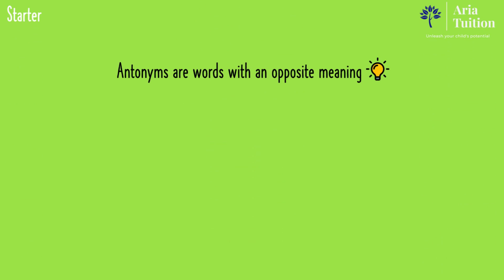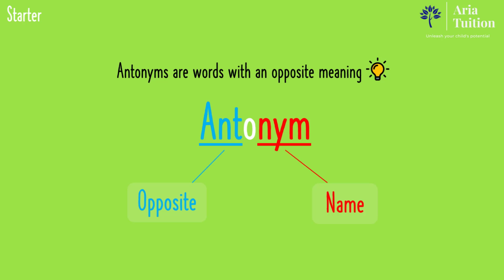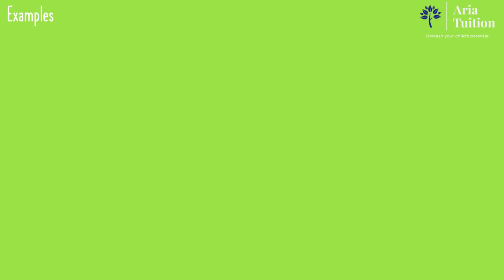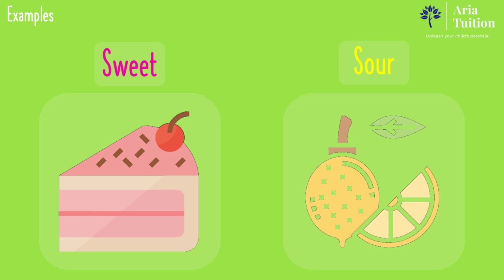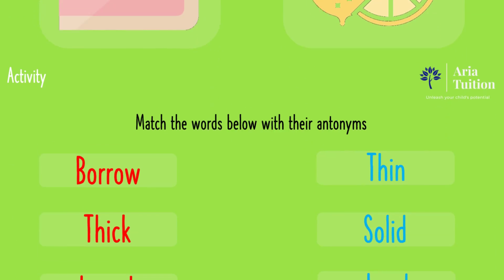Antonyms are words with an opposite meaning. Looking at the original Greek word, ant means opposite and nym means name. What is the antonym for sweet? One example is sour, but other examples could be sharp or savoury.